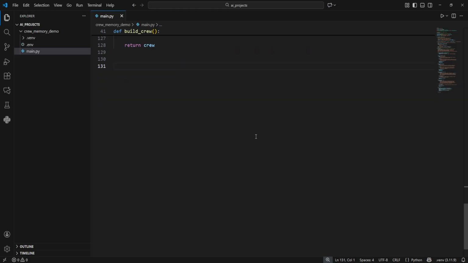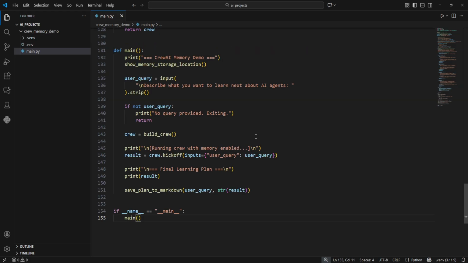The final function that we're going to define is the main function. First, it prints a simple header and then it calls show memory storage location so you can see exactly where CrewAI will store its memory. You should see the current directory printed here. We then prompt the user with describe what you want to learn about AI agents. Whatever you type becomes the user query.